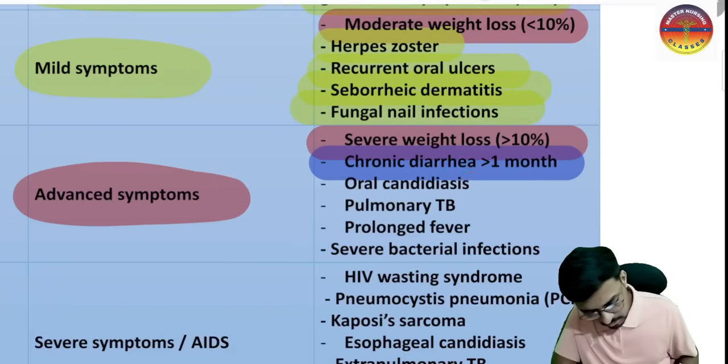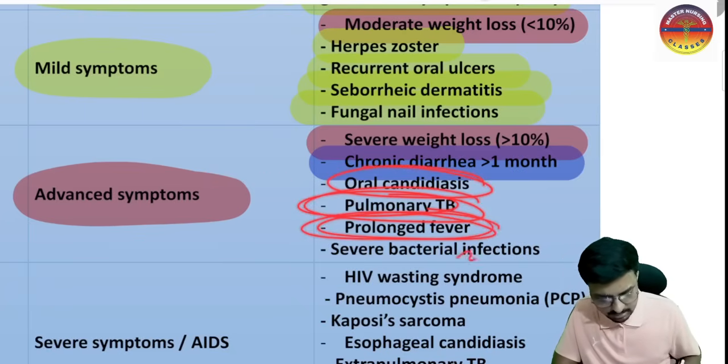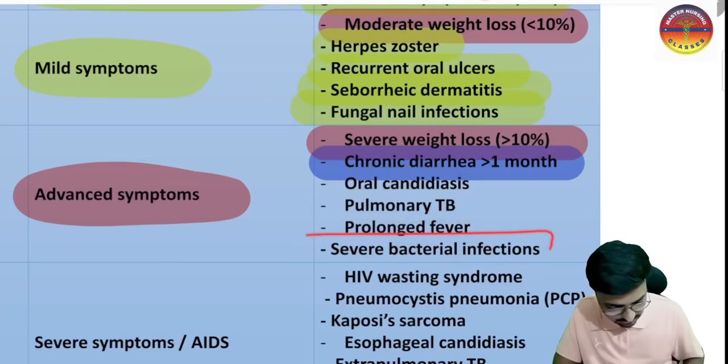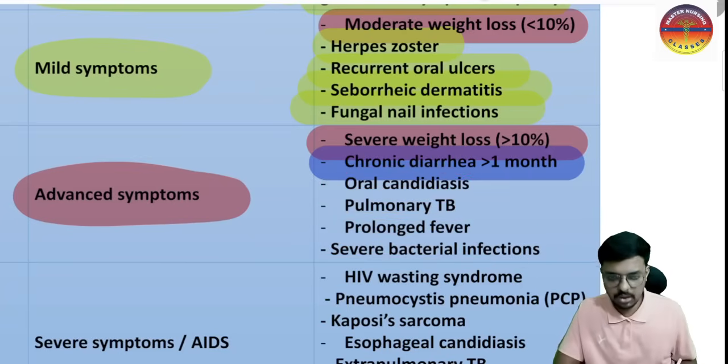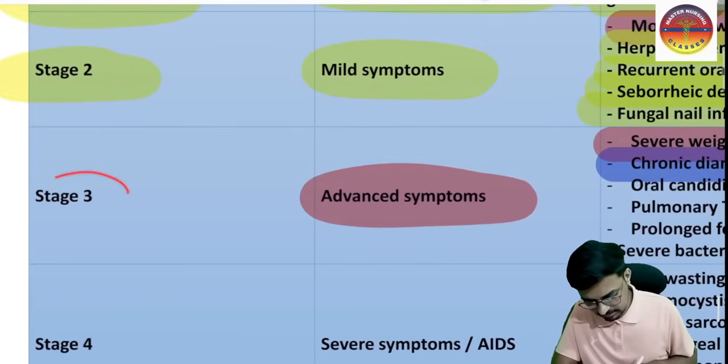And very frequent oral candidiasis, pulmonary TB, and prolonged fever will be there, and severe bacterial infection happens due to the low immunity. Okay, so that is in the advanced symptoms, that is in the third stage of HIV.